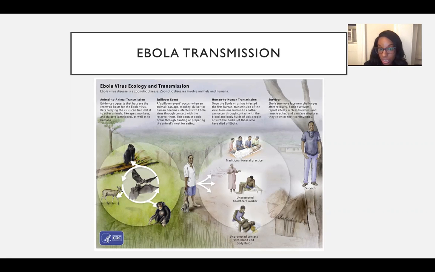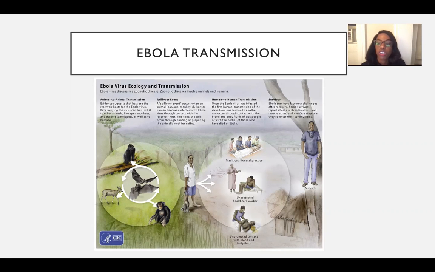But remember, it's hard to track when the reservoir host is infected and when they are transmitting it. So what is the true life cycle of the Ebola virus within these bats and these other animals, which is something that really needs to be discovered.